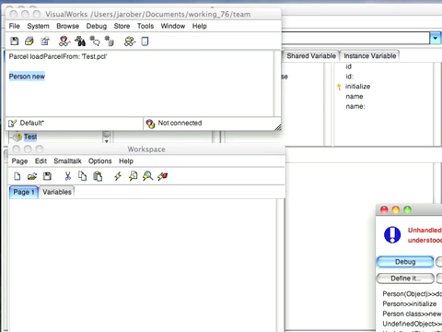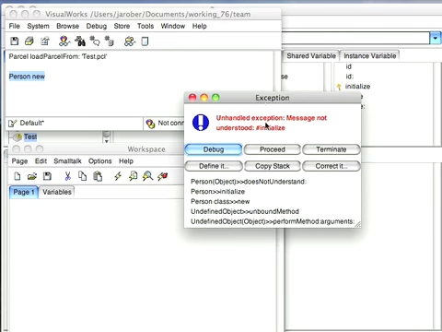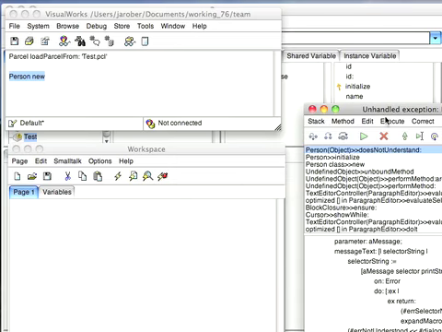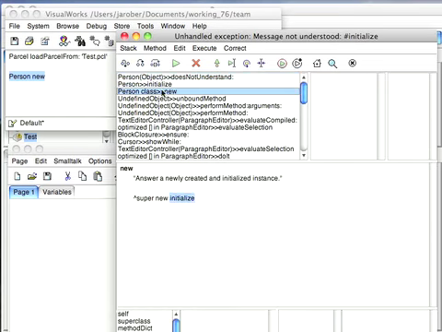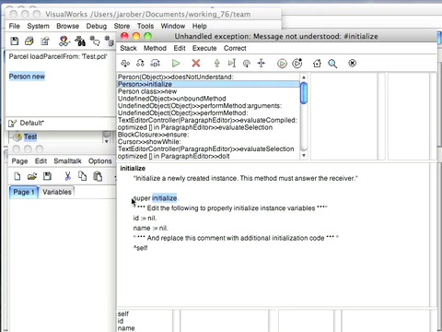And the difficulty comes right here. You see that it's message not understood: initialize, which sounds kind of weird, but we go in here and look at the new. New does a super new initialize. We go into Person initialize and notice what it does. Super initialize, but we're subclassed from Object. That's because in every version of VisualWorks prior to 7.7, Object did not have an initialize method. So if within your own initialize you sent super initialize, it broke.